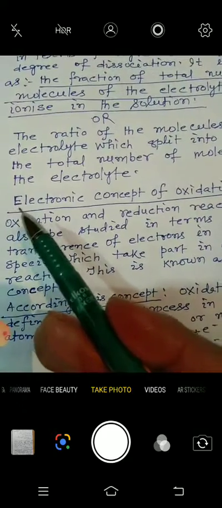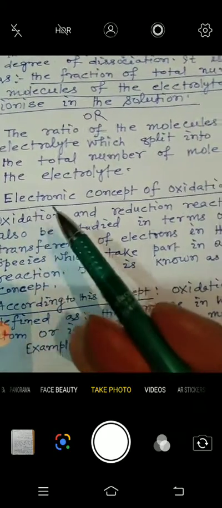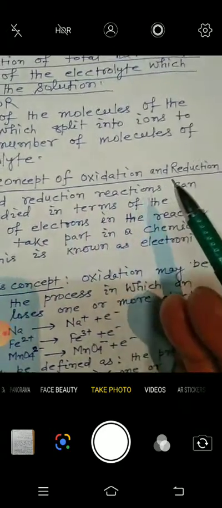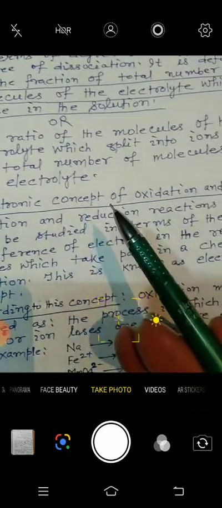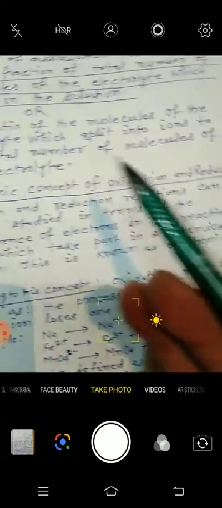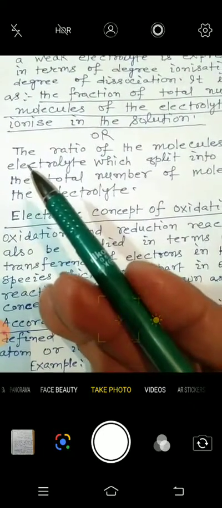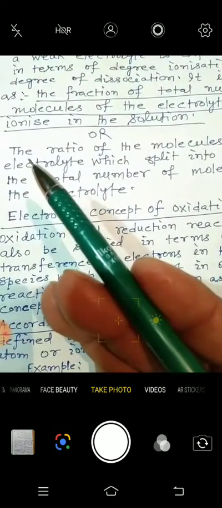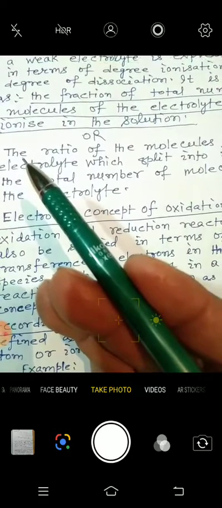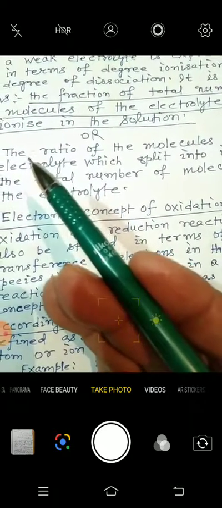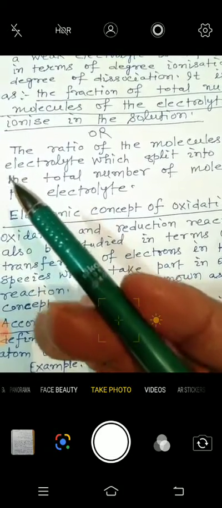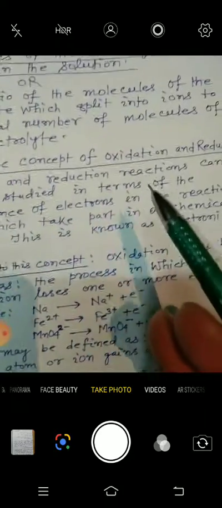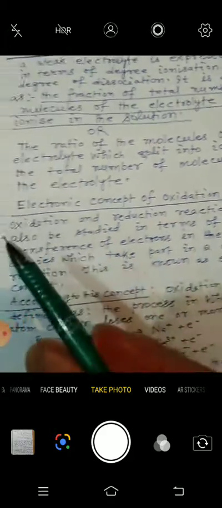So now, the next topic is the electronic concept of oxidation and reduction. But first, how will you find the degree of dissociation? The number of molecules which dissociate divided by the total number of molecules, then you will get the degree of dissociation. Now the electronic concept of oxidation and reduction.